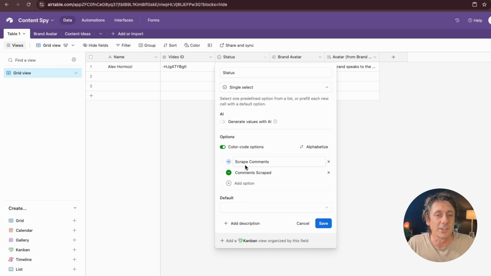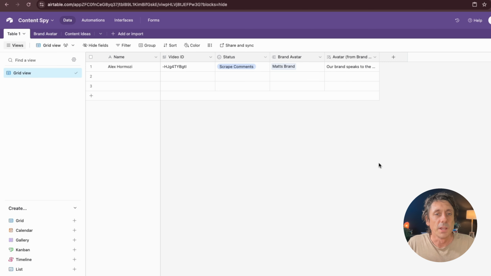We don't have to update the status, but technically when we're finished scraping, we can come back and change the status to comments scraped. But just for now, put scrape comments in there and then have that status select. This is how we trigger the automation to begin. That's really important. Leave it at that for now, and then we're going to go to another table next to it.